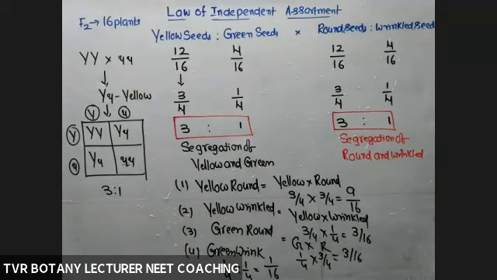Okay, right? Next. So that's about independent assortment. After this, they discussed the gametes, the number of kinds of gametes. We'll see that one also now.